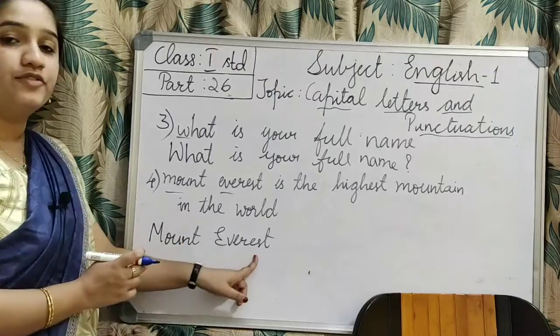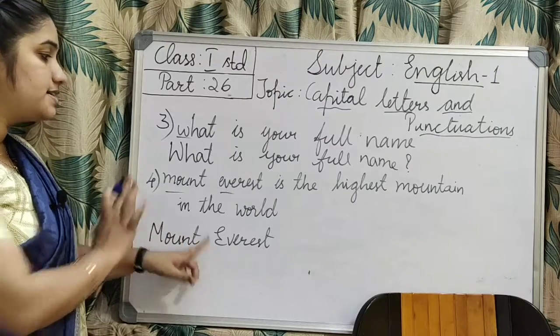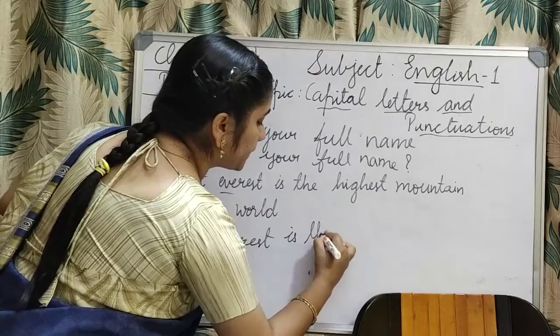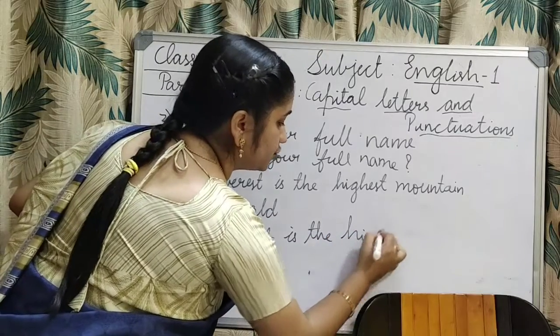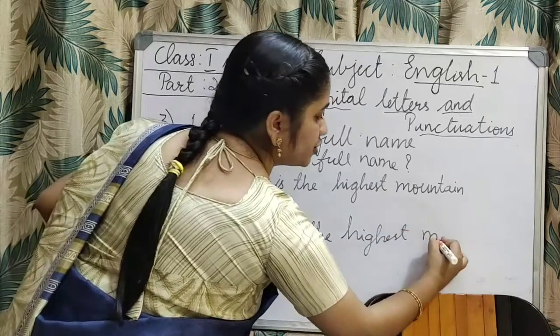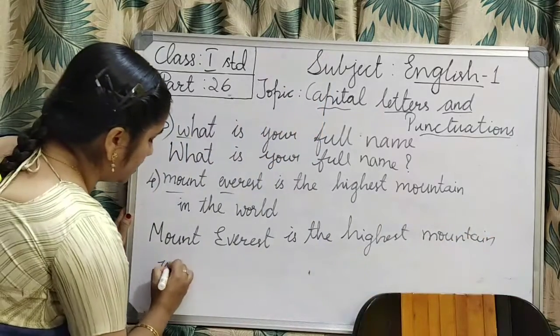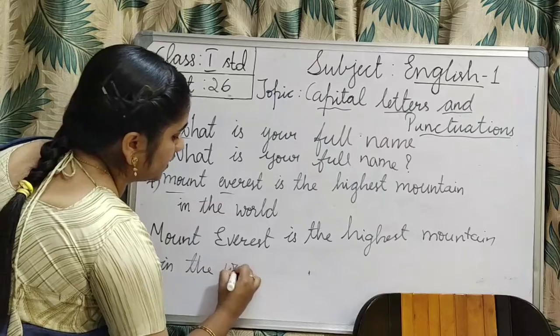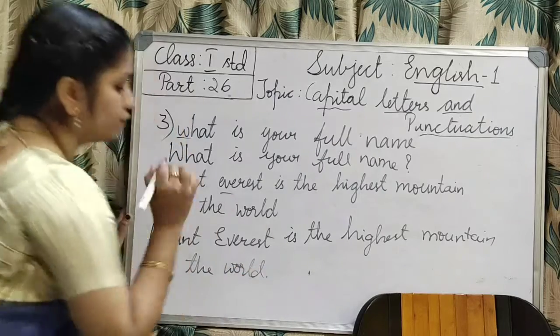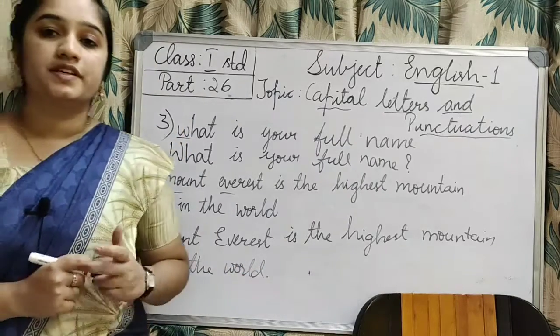Only so much you have to change. Mount Everest, capital letters, then is the highest. This is the same, you don't have to change anything. Highest mountain in the world. Okay? Then end with a full stop. Okay, children, we will see a few more.